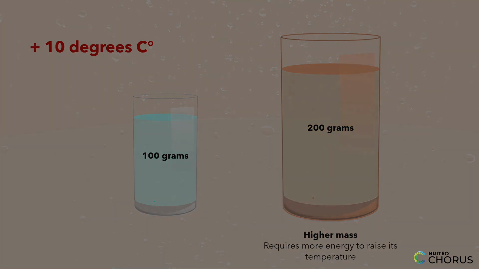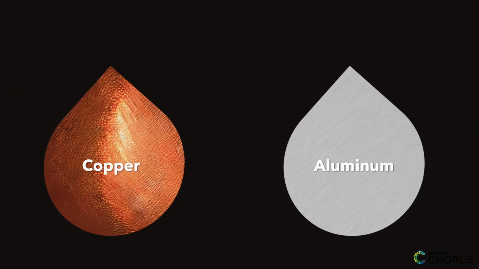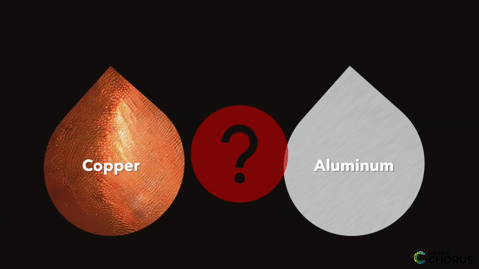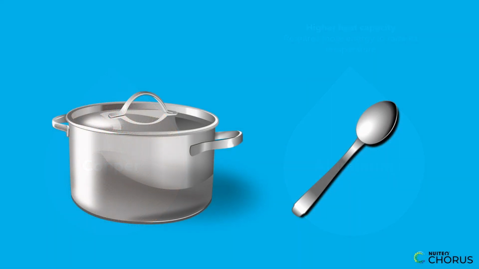Now, let's consider two different materials with the same mass. One is copper, and the other is aluminum. Which material requires more energy to raise its temperature by a certain amount? Aluminum has a higher heat capacity than copper, meaning that it requires more energy to raise its temperature by the same amount as copper. Finally, let's make a connection to everyday life.